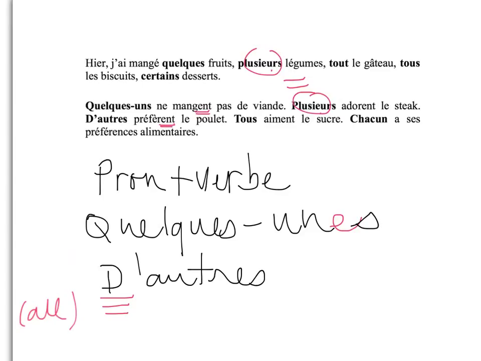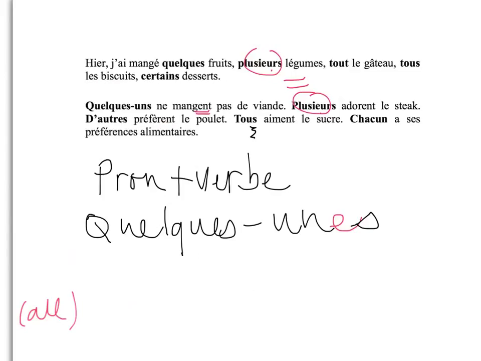Tous aiment le sucre. All love sugar. What's interesting here is that earlier I said tous les biscuits, right? When I use all as an adjective, like in the first sentence, I don't pronounce the S. Tous les biscuits. If I use all as a pronoun, I have to pronounce the S. Tous aiment le sucre. I hope it makes sense to you guys because it makes perfect sense for me.